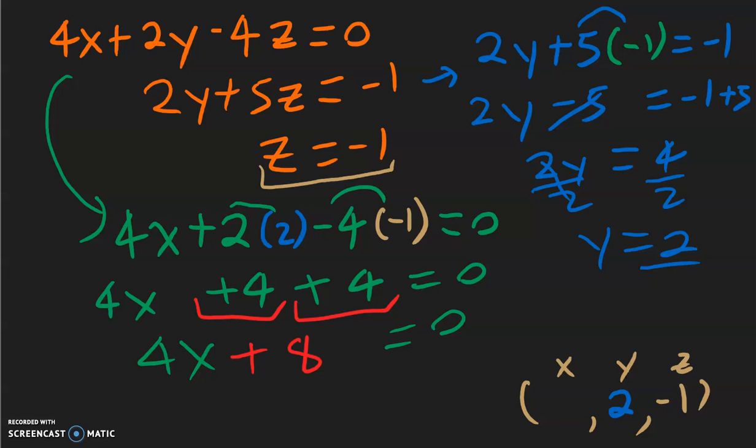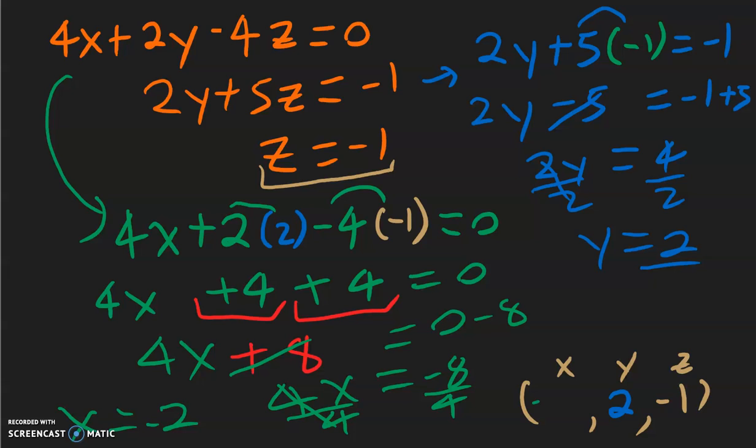So now to solve this, we need to move the plus 8 to the other side. It becomes a minus 8. 4x equal 0 minus 8 is -8. Divide by 4 on both sides. We get x equal -8 divided by 4 is -2. So that's our solution: -2, 2, and -1.